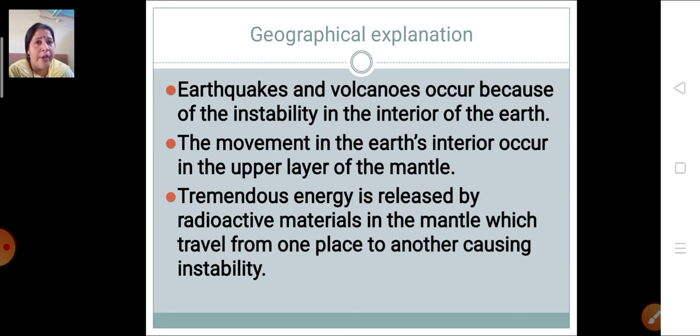Because of this, tremendous energy is released, and because of this energy, radioactive materials in the mantle, which travel from one place to another, cause instability.